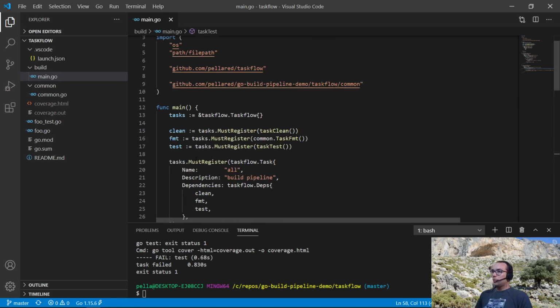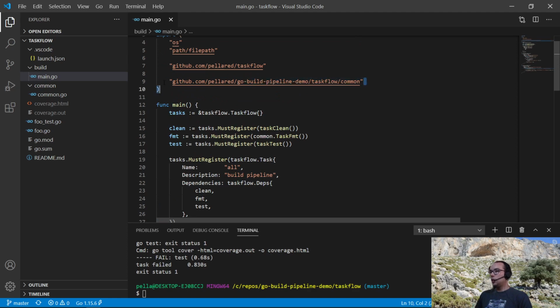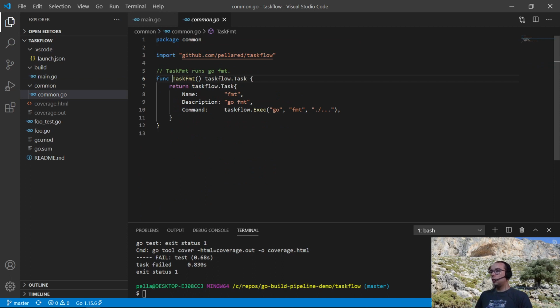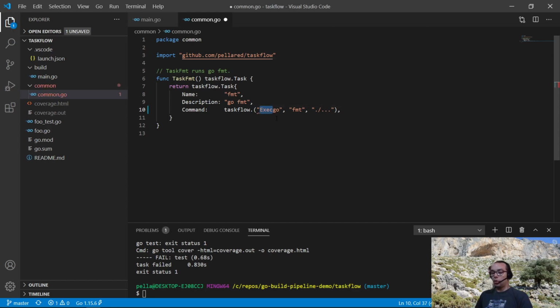Reusing other packages is probably even simpler than in Mage. You just import something and you register it. Here we have the implementation of the task fmt, and there is another helper function, Exec, which returns the implementation of a command that executes only one single process, which is the most common use case in build pipelines.